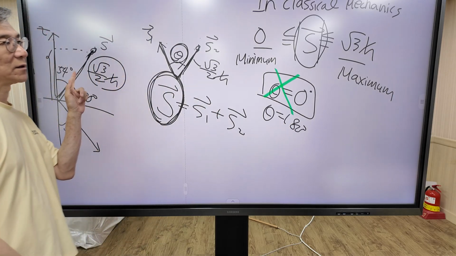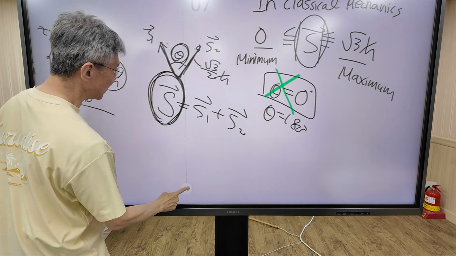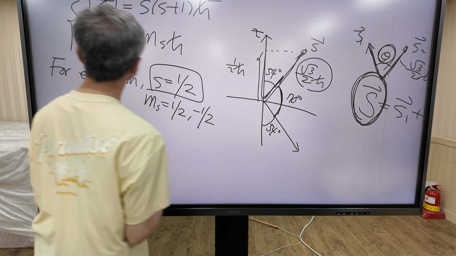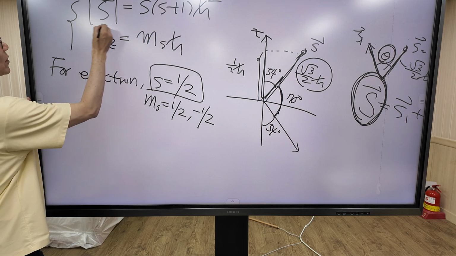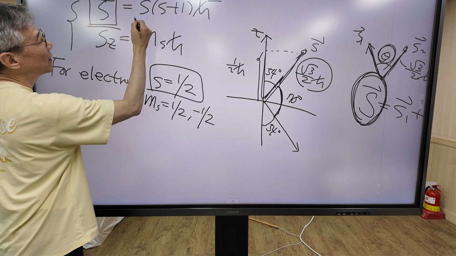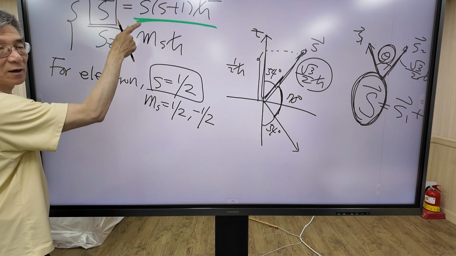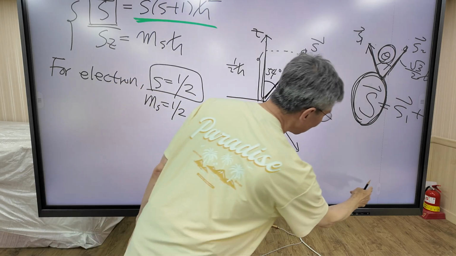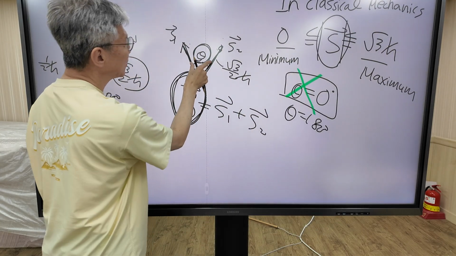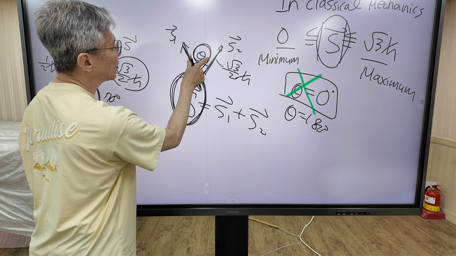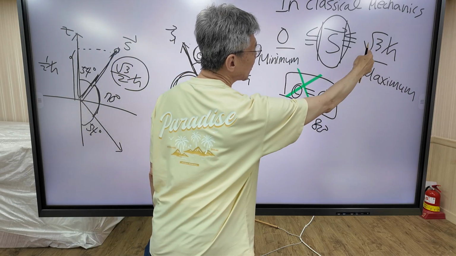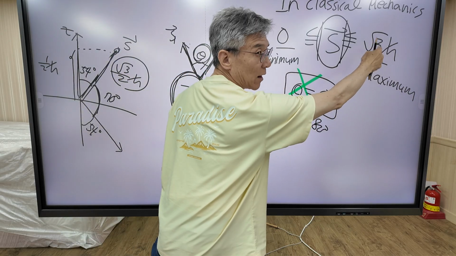Why? As I said before, in quantum mechanics, angular momentum squared must satisfy this formula. But when the angle between two spin angular momentum vectors is 0, the magnitude is square root 3 h bar.